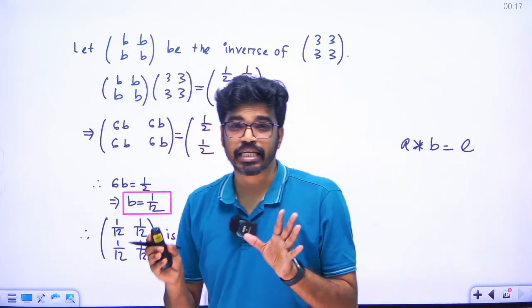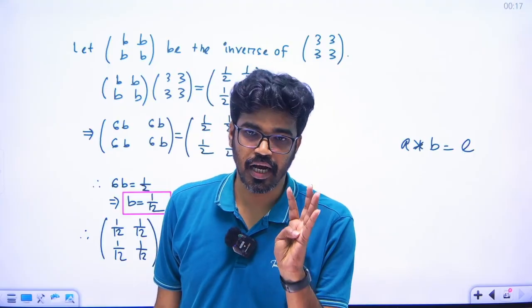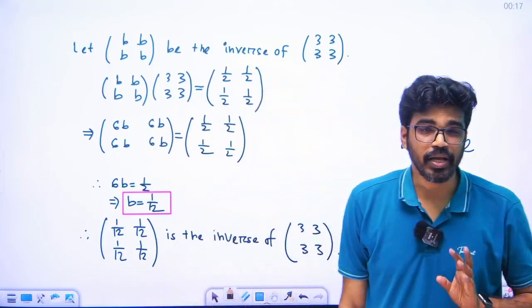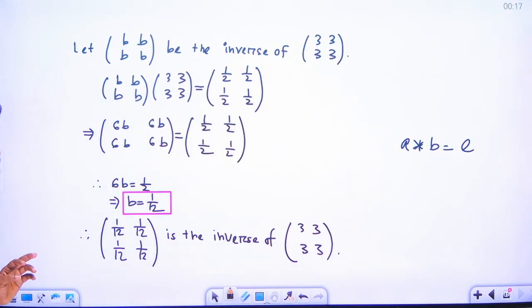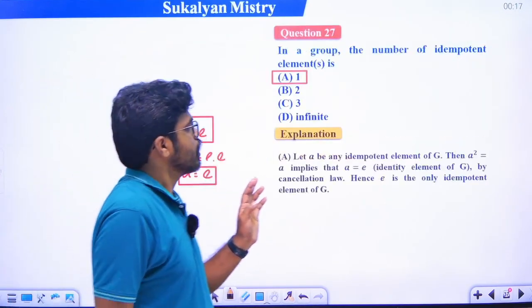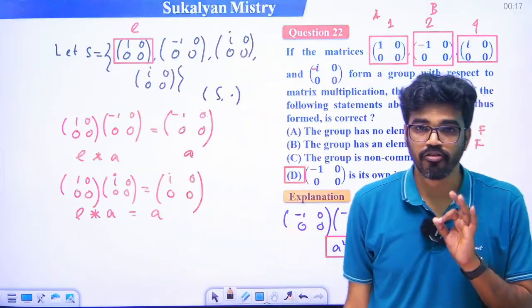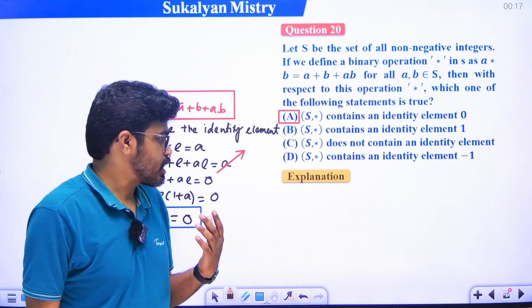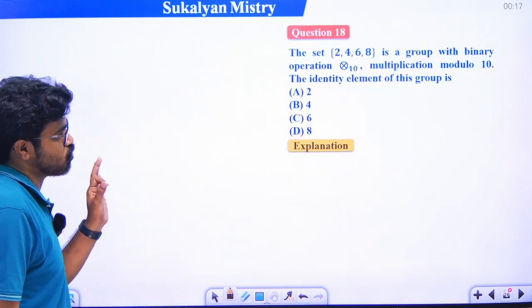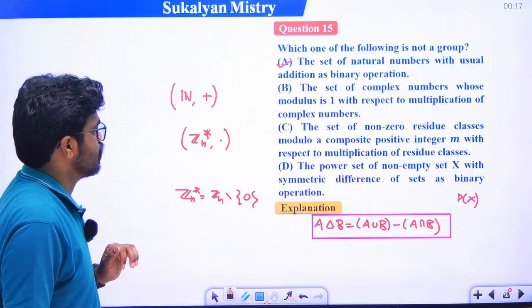So basically today I discussed a total of 30 MCQ problems from the basic properties of group. Okay, so I think it is clear. If you can solve these 30 problems, I think the basic concept will be clear to all of you. Okay?